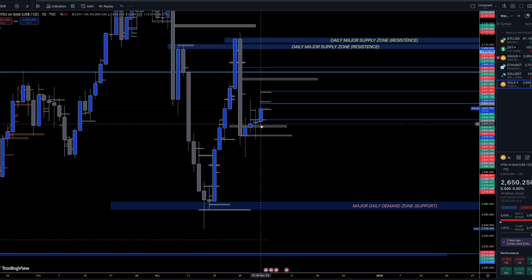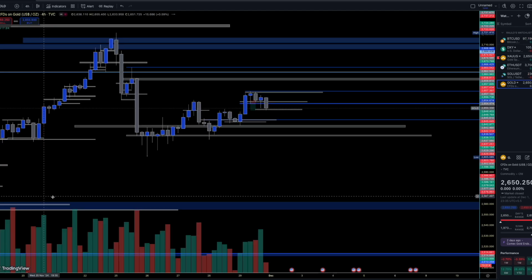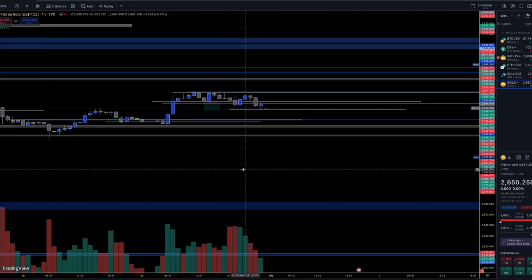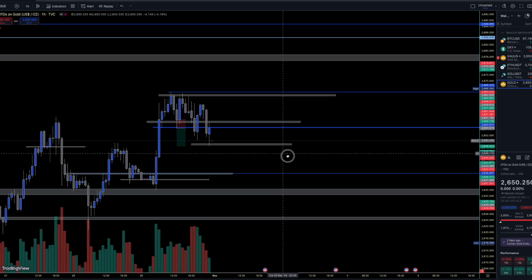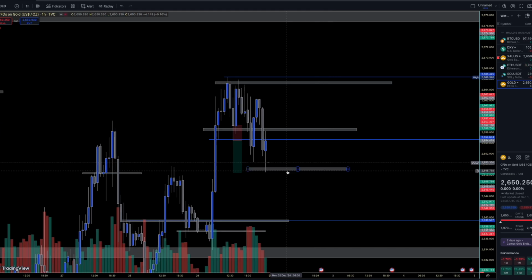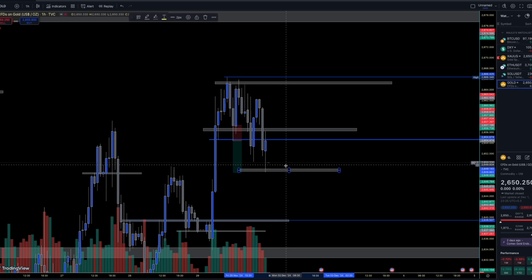This was a little big body, but still the wicks are bigger. Wicks are more likely to be bigger than this body. So this is what makes the trend uncertain. On the 1-hour time frame, as you can see here, we have a rejection point, which is more likely to be respected.